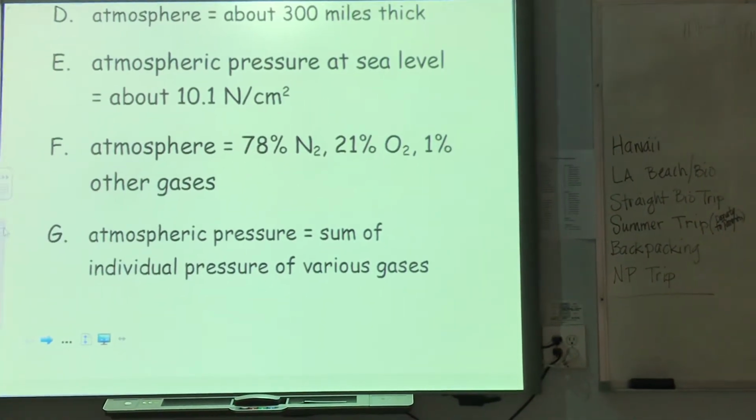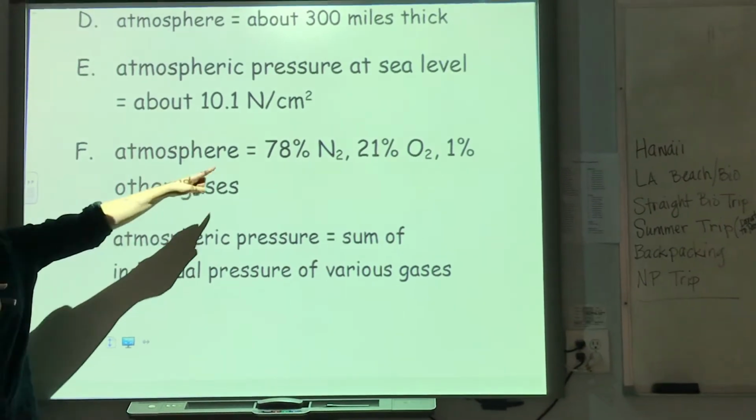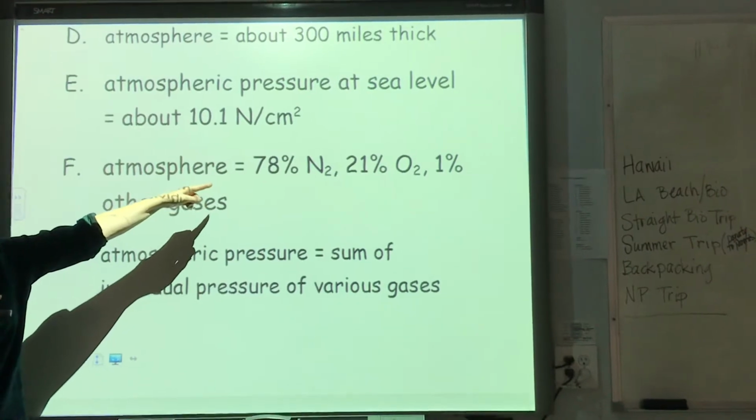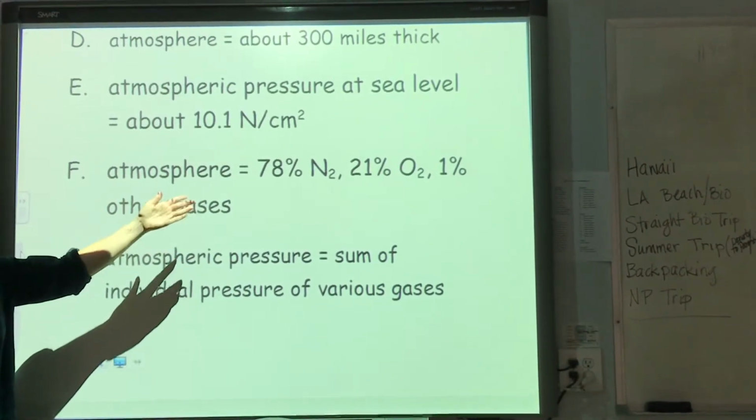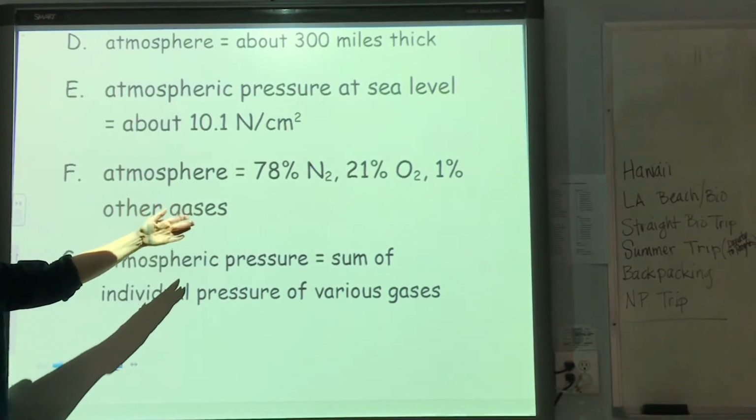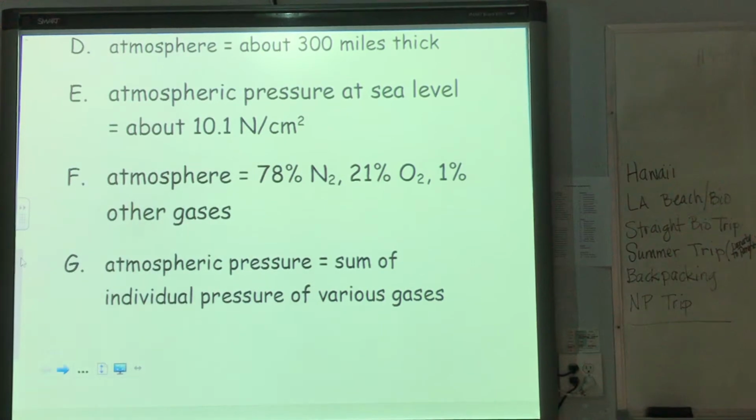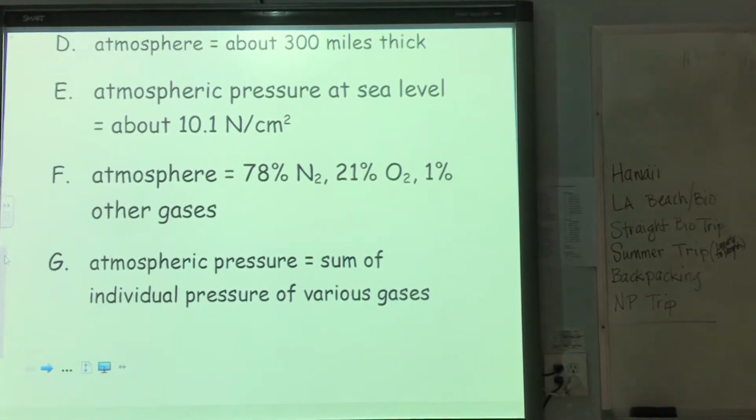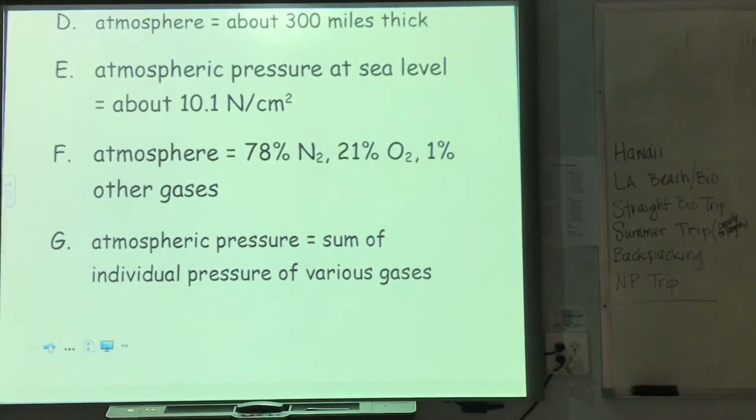What does that mean? Well, it means that 78% of the atmospheric pressure is due to the individual pressure of nitrogen gas. 21% of that total atmospheric pressure is due to the pressure, it's called a partial pressure, of oxygen gas. And I believe I've got a problem here on the next page that talks about it. Where are we in time? 2:45. Okay, we'll continue then. All right, next page then.